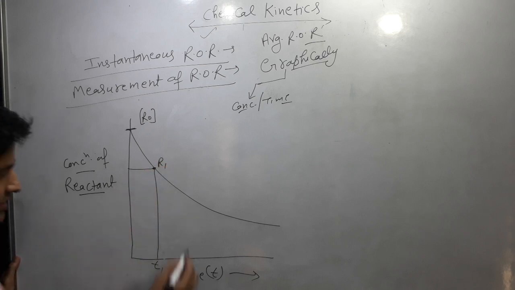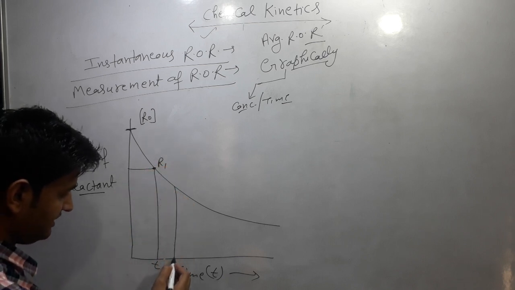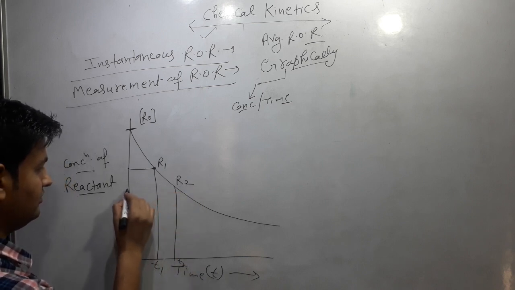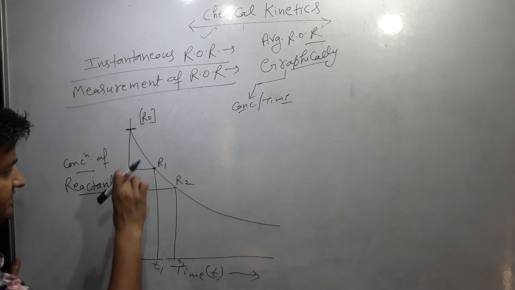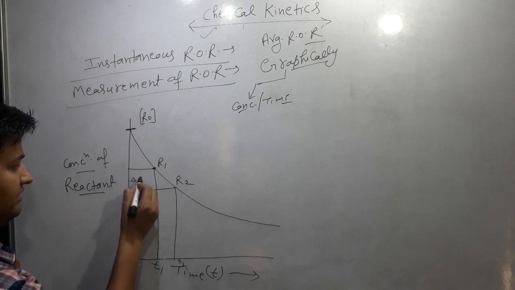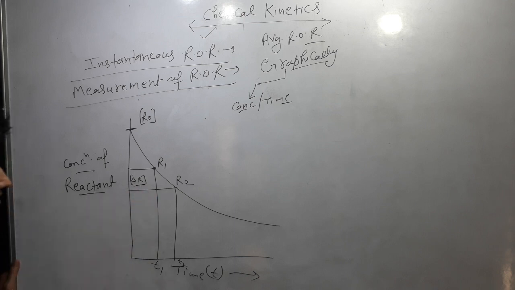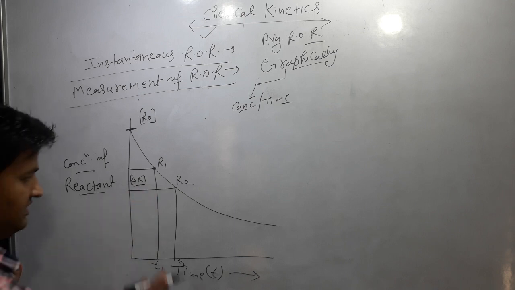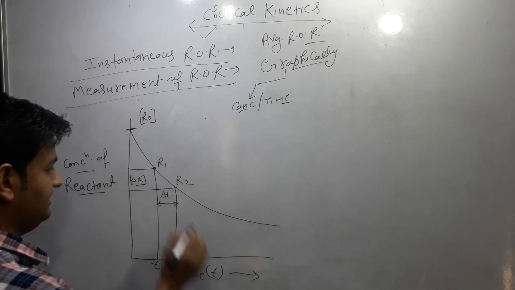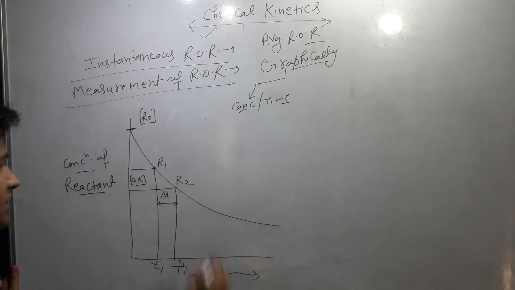And at time T2, concentration will be R2. So the difference in concentration, R2 minus R1, is delta R, the change in concentration, and delta T is the time difference.